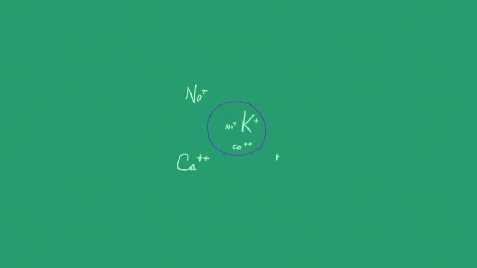So when the channels for sodium, calcium, and potassium open, sodium will always enter the cell, and calcium will also enter the cell because the movement is down the gradient. Potassium will always leave the cell because there is more potassium on the inside. So sodium is an inflow, calcium is an inflow, and potassium is an outflow.